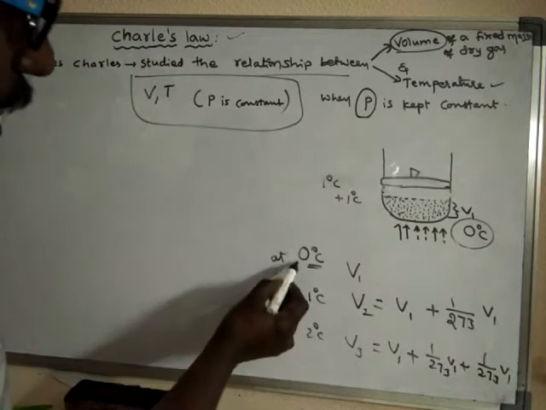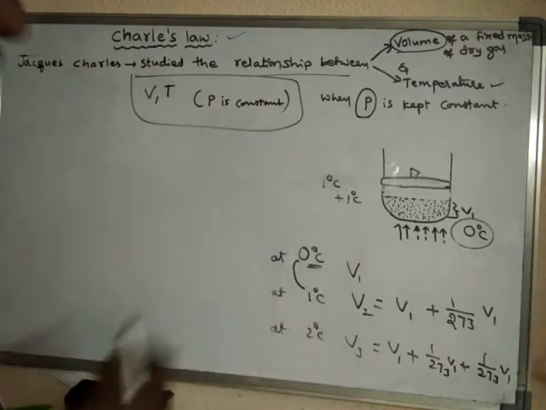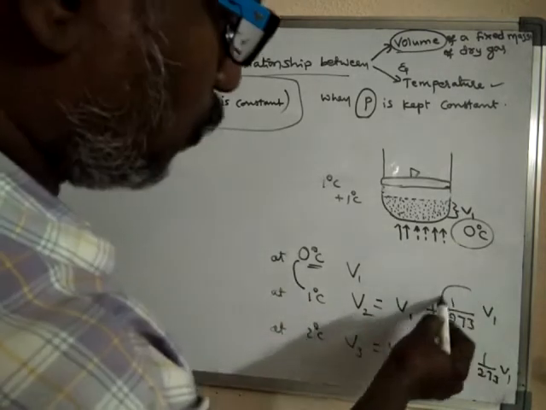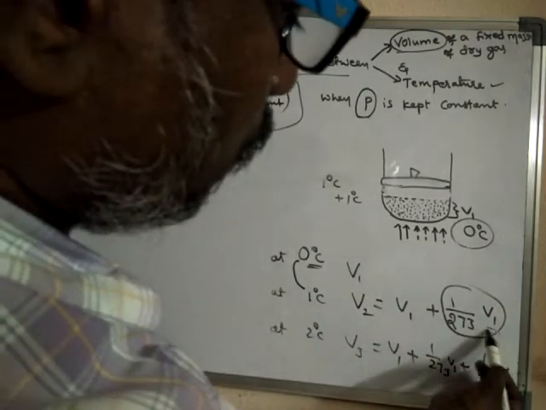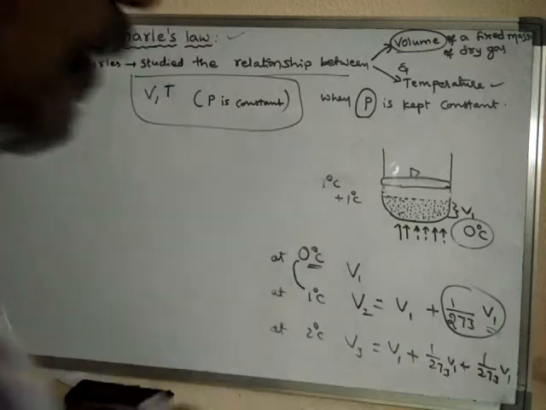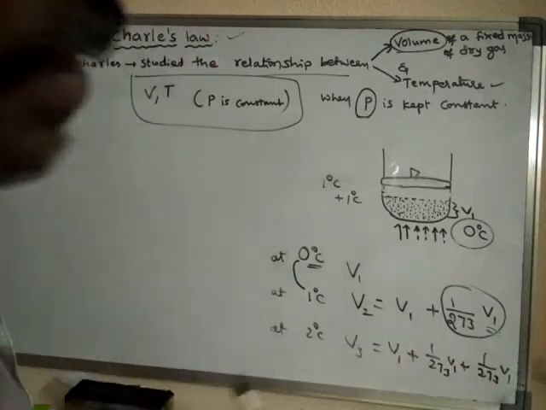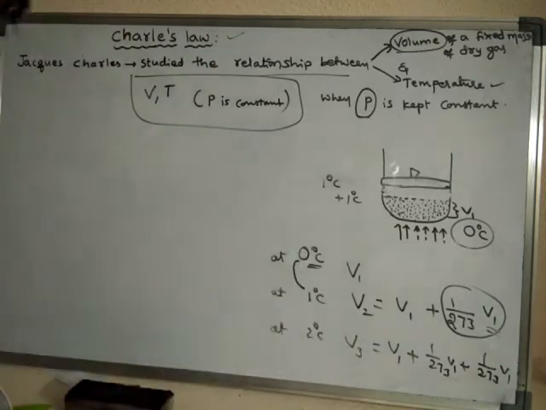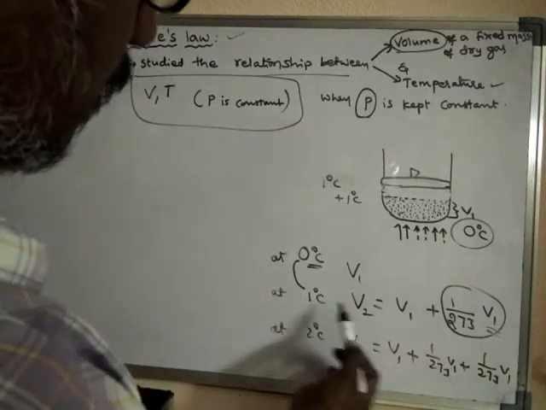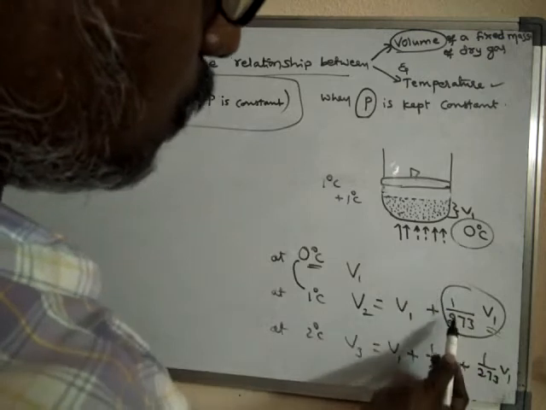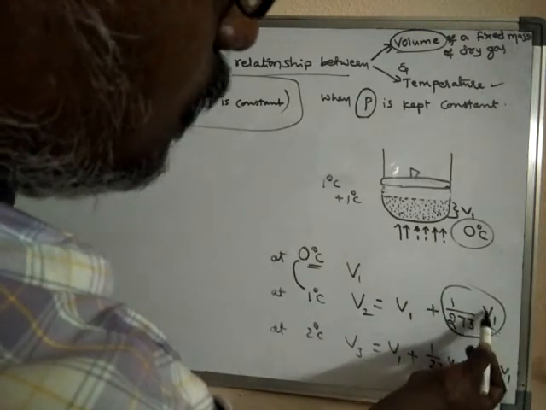So for every 1 degree centigrade rise of temperature, the volume is increased by 1 by 273 of its initial volume at 0 degree centigrade. If V1 is the initial volume at 0 degree centigrade, then for a 1 degree centigrade rise in temperature, the increase in volume is 1 by 273 of its initial volume.